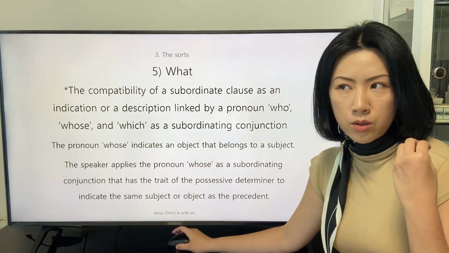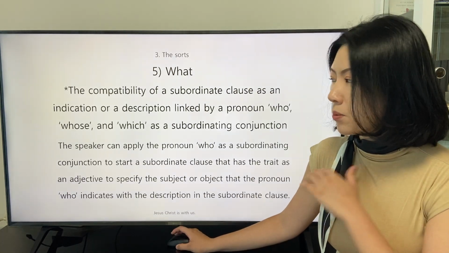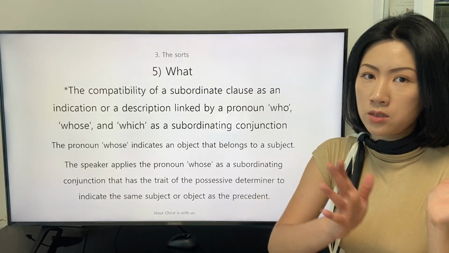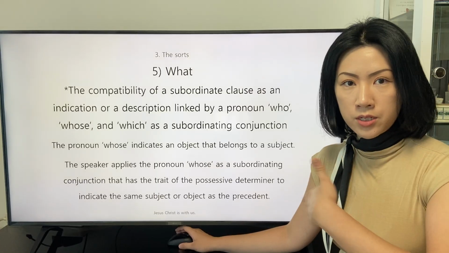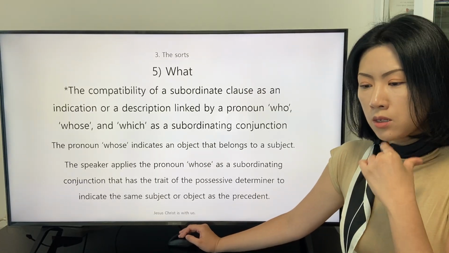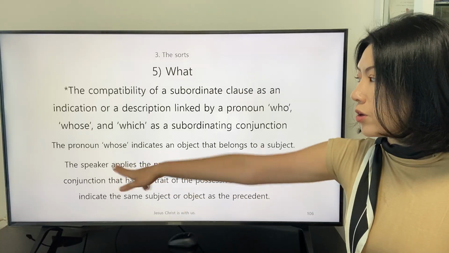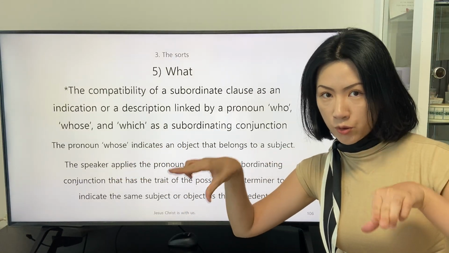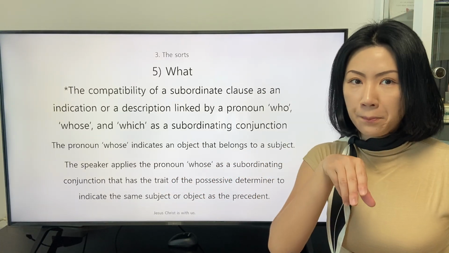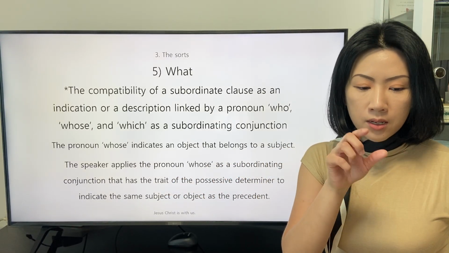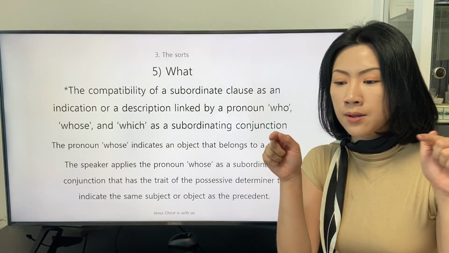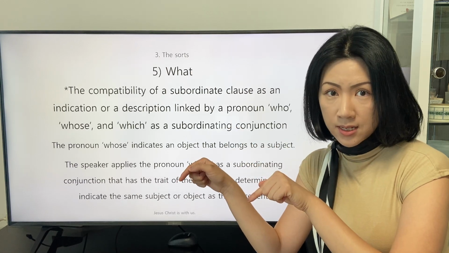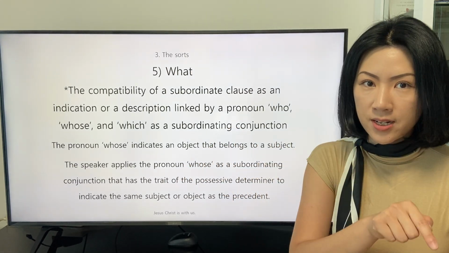As we studied about the pronoun who with the precedent in the main clause, in this explanation we study that the pronoun whose can be applied as a description for the precedent while indicating the same subject for an object that belongs to the precedent.